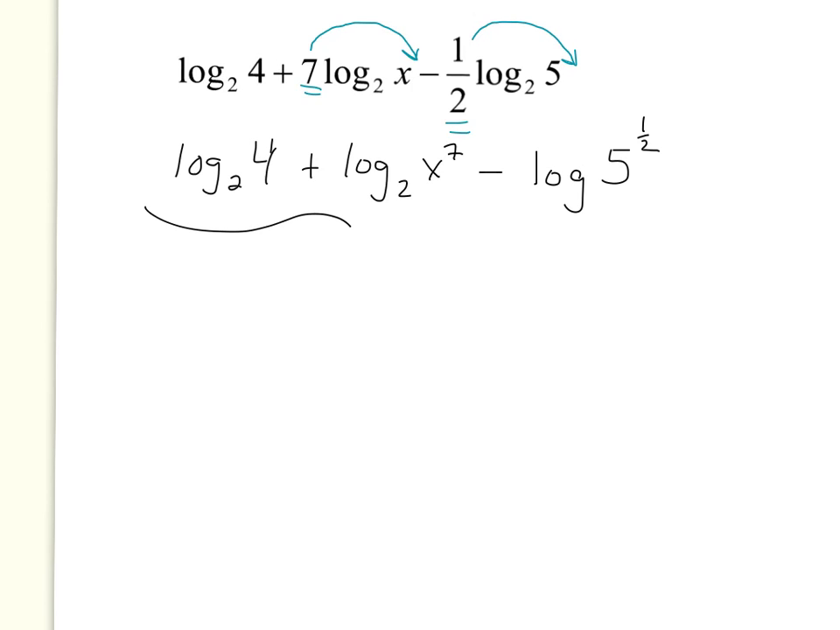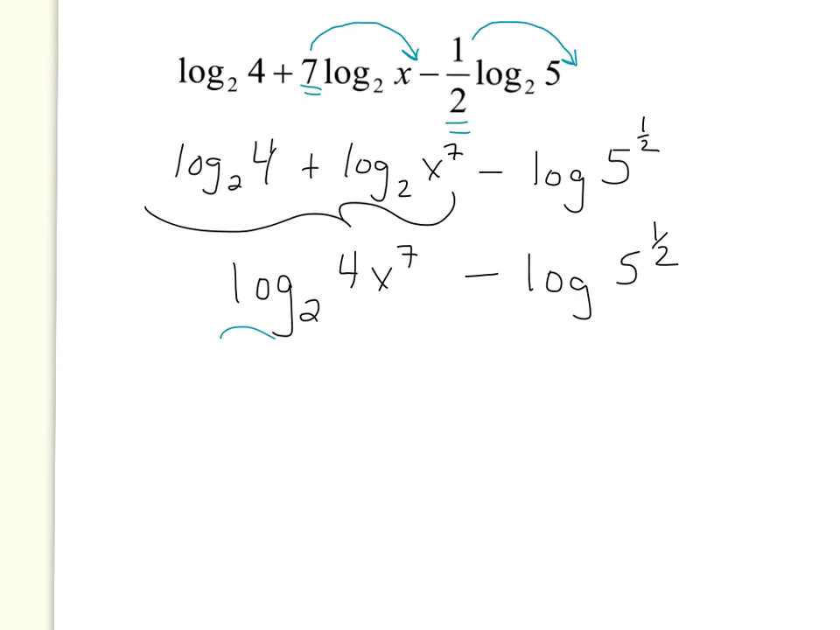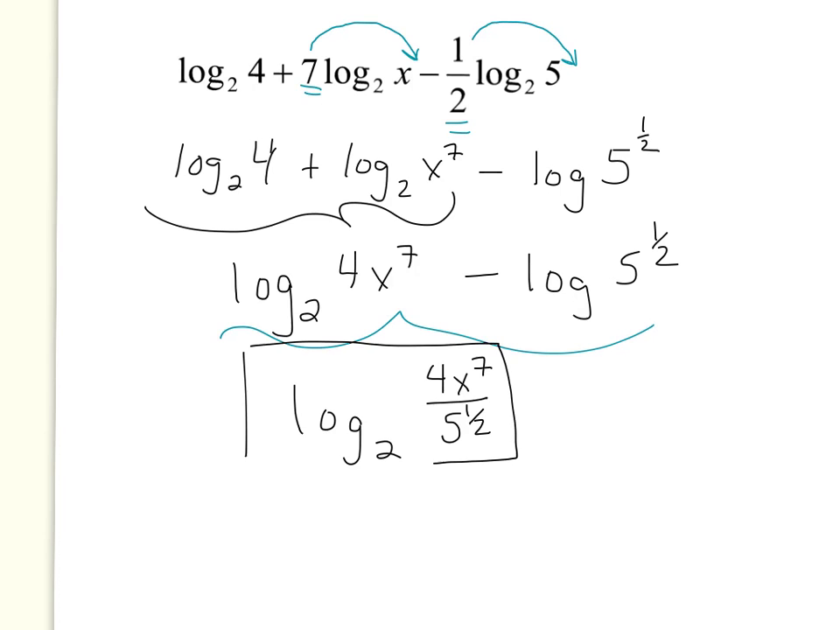Now we can put these two together because they're added together. So I can write that as log base 2. Since they're added, that means I multiply the stuff inside. So those two become log base 2 of 4x to the 7th, minus log base 2 of 5 to the half. Well, now we have subtraction of 2 logs, which means I can write them as a single log, log base 2 of just the quotient of the 2. So 4x to the 7th over 5 to the 1/2. So I took this original expression with all these different logs and compacted it into just one.